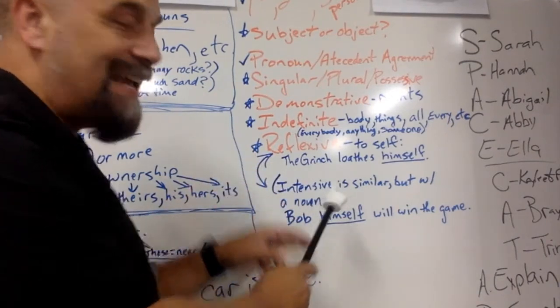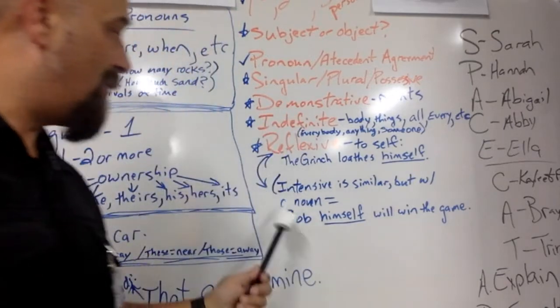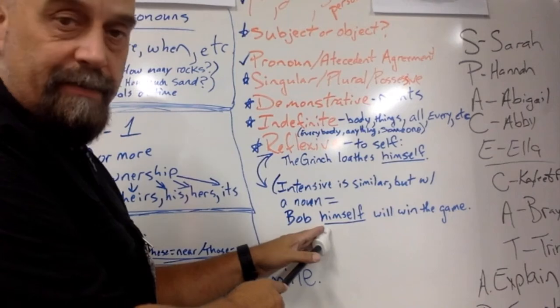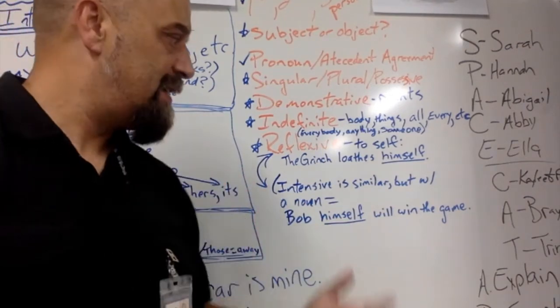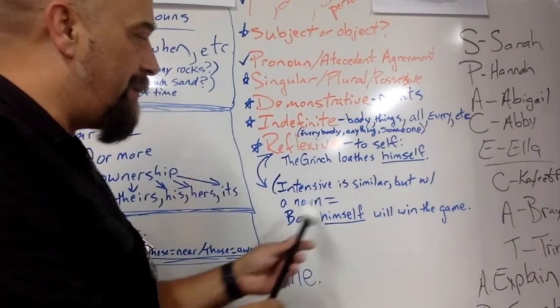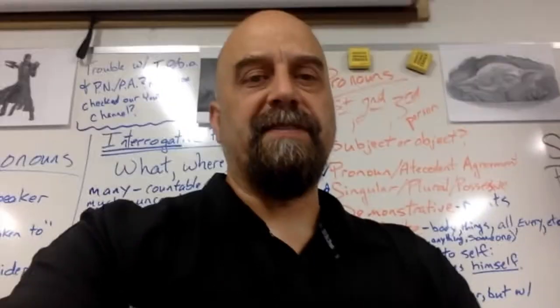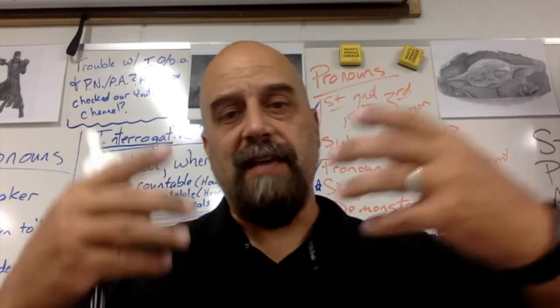Now, if it's intensive, that's like intense, powerful. So intensive is with a noun. So Bob himself, it adds emphasis. It makes it more intense. Not just Bob will win the game, but if he's really the one to win the game, Bob himself will win the game. Okay? If you're upset and you want to say that you're going to be the one to fix this problem, I myself will fix this problem, you say with a lot of intensity.